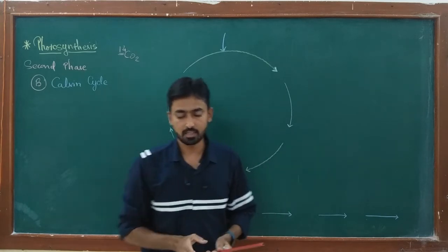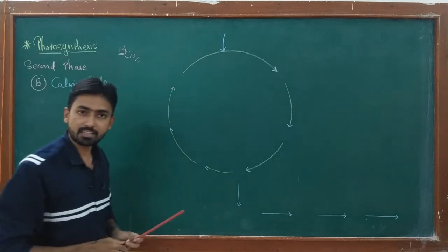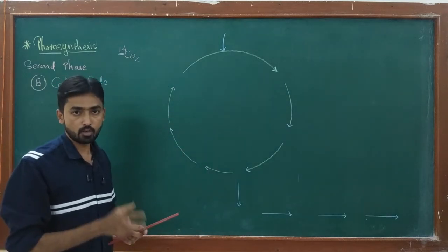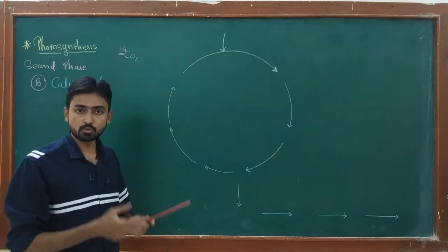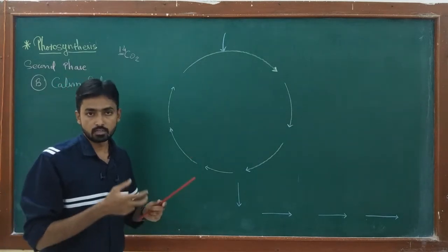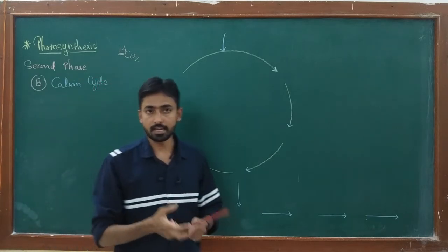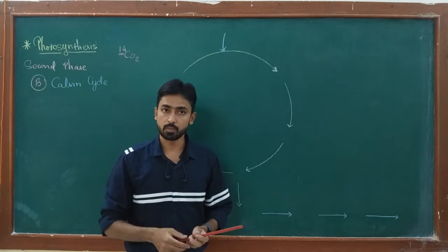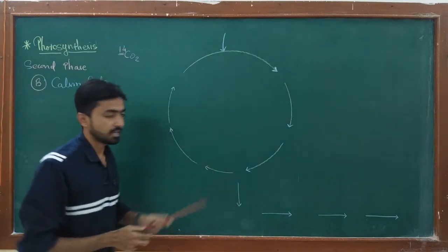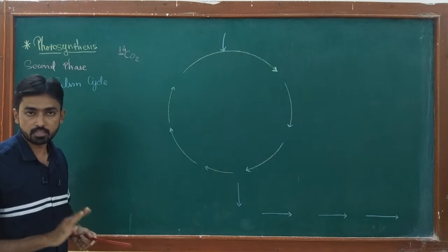So in this lecture, I'm going to discuss all the reactions of the Calvin cycle that occur without the help or need of light. Actually, the Calvin cycle uses the reduced energy carriers like ATP and NADPH from the light reaction that I have discussed in detail in my previous video. The Calvin cycle takes place in four distinct phases.